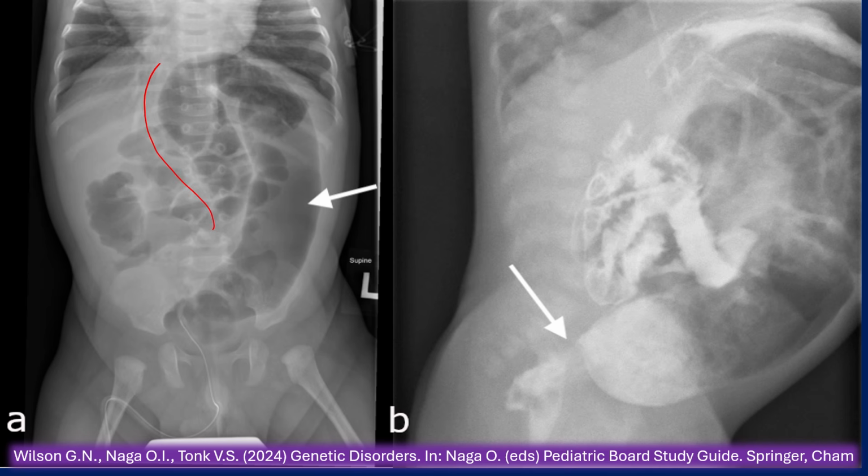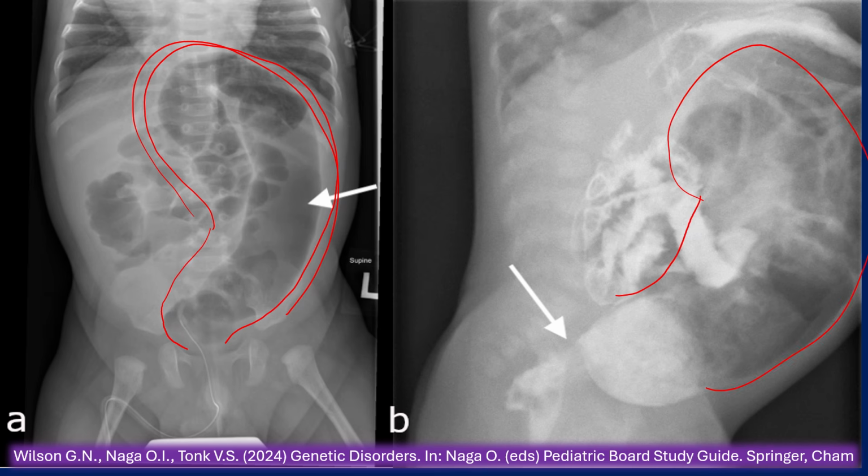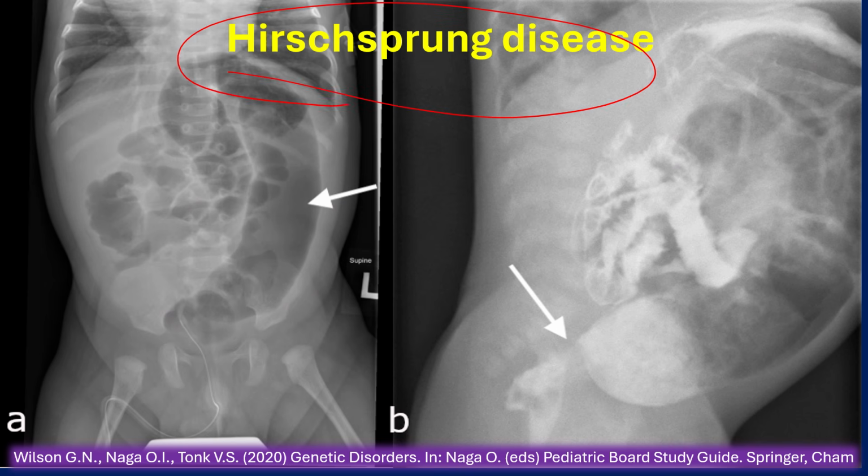This X-ray was ordered because this infant failed to pass meconium in the first 48 hours. As you see, the left side of the abdomen here is distended with gas. In the fluoroscopic barium contrast enema, you will see the sigmoid colon is huge, very distended. And you see a transition point here, and the rectum is smaller than the sigmoid colon. What is the most likely diagnosis? Hirschsprung disease is a common association with Down syndrome.